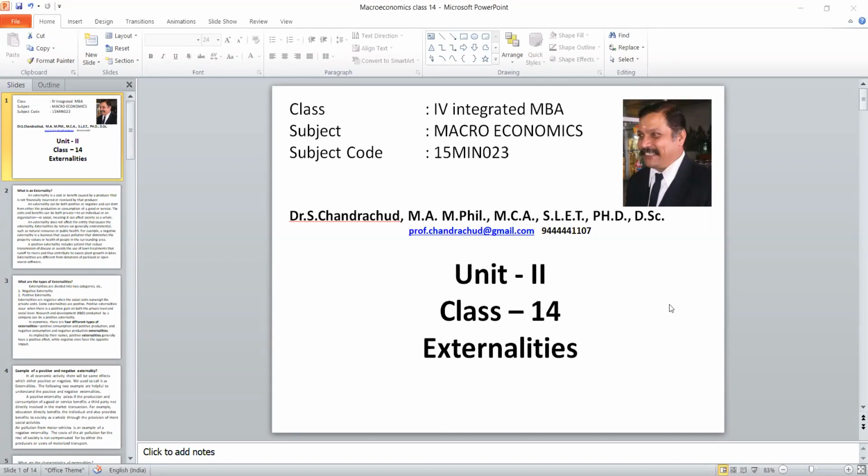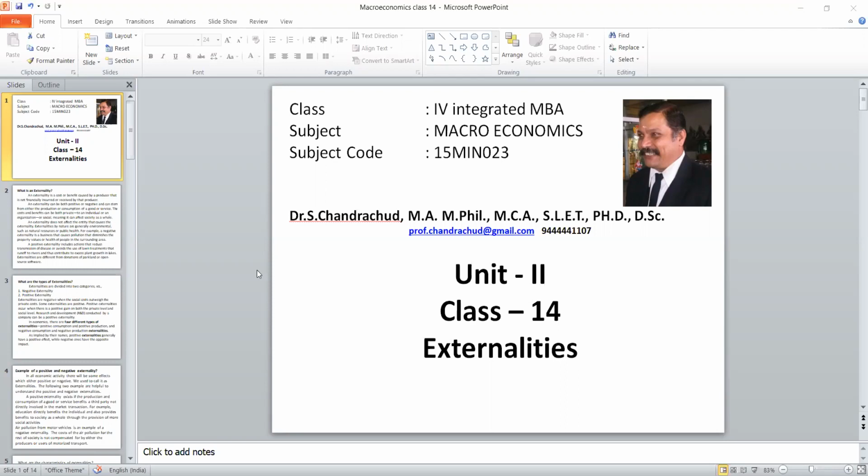Today, we are going to take up externalities in macroeconomics. For every action, there is an equal and opposite reaction. That reaction can be either positive or negative. The effect of those positive or negative activities, we call externalities.